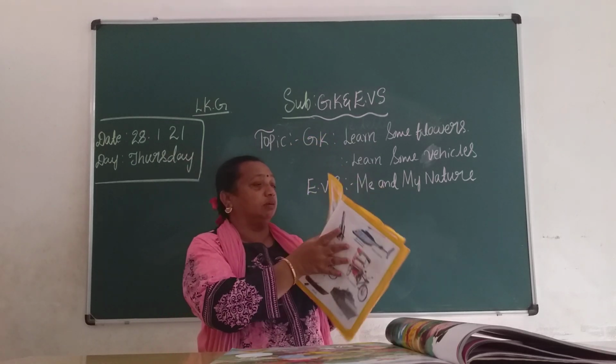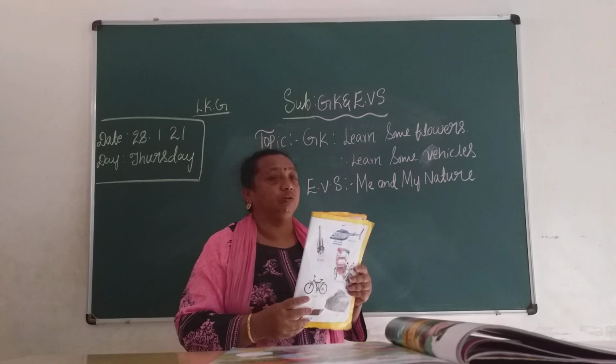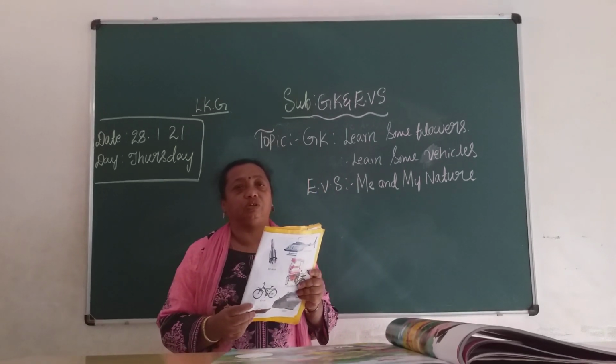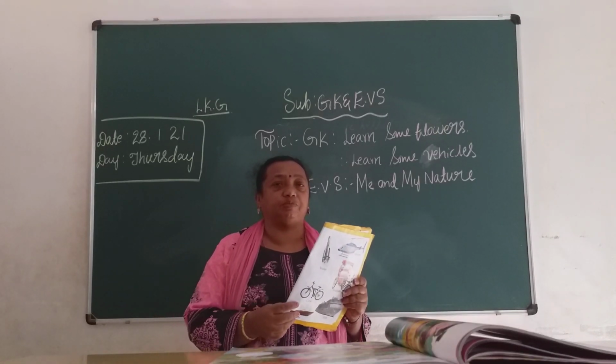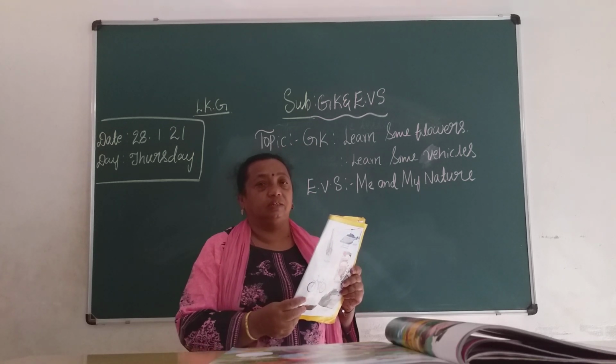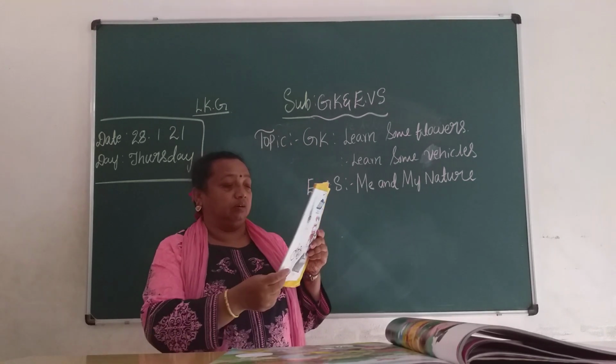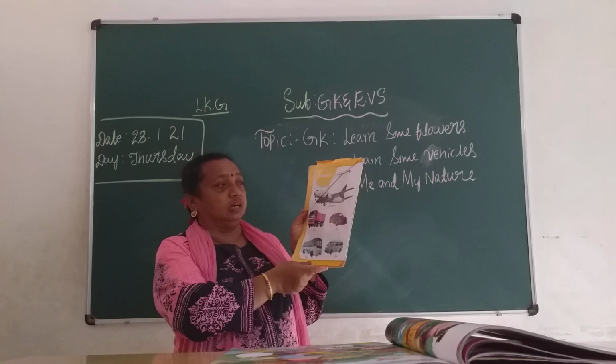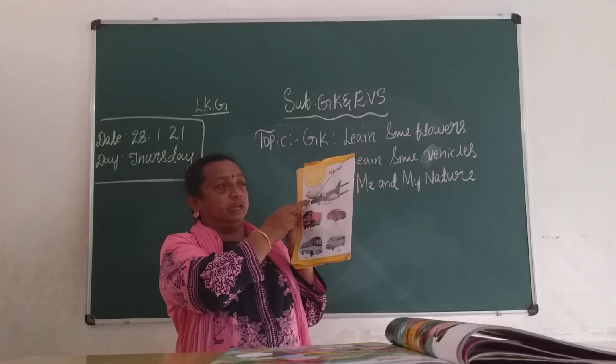Now next we learn some vehicles. We want to go from one place to another place. What are we going to use, children? For very far places we can use vehicles. Now we can see some of the vehicles here, children. Look at this picture. What is this?